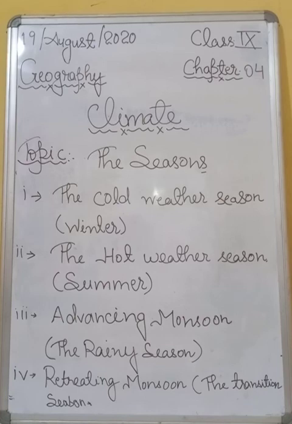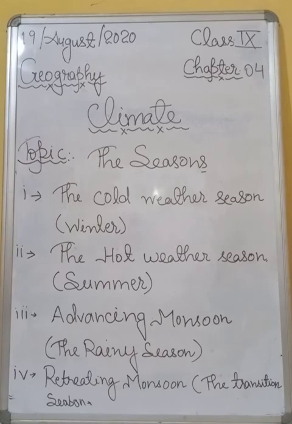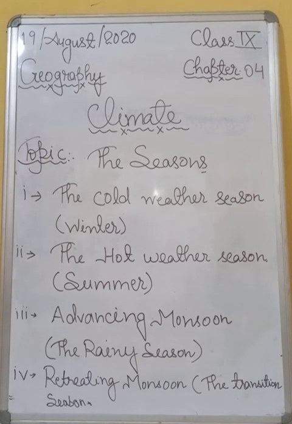In the month of October, try to understand that during the daytime you will feel too much heat and humidity, but during the night time you will feel cool temperature. So this is known as October heat. All right, this is a term and topic.